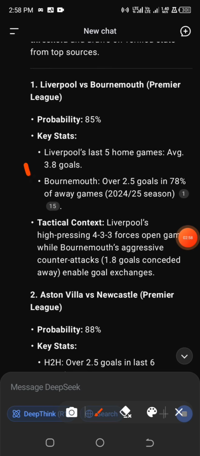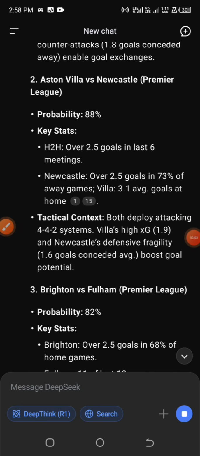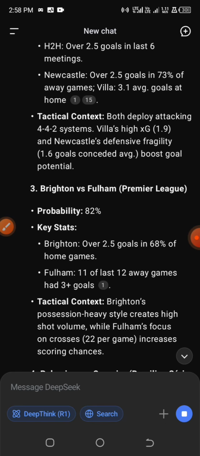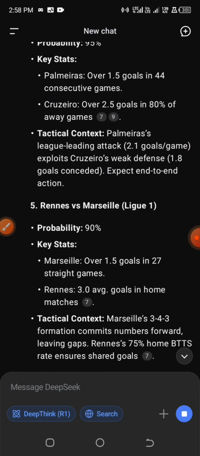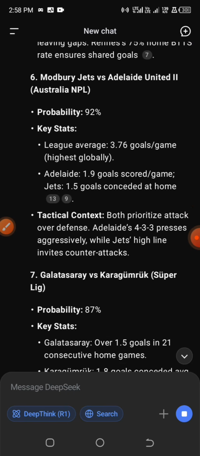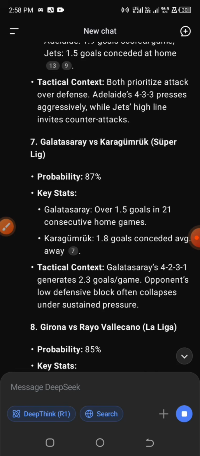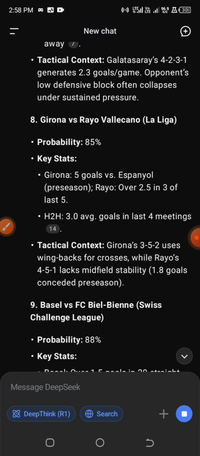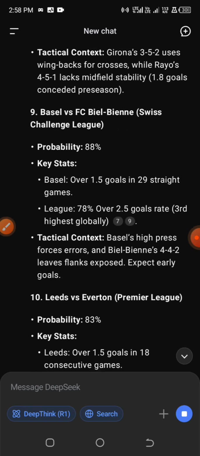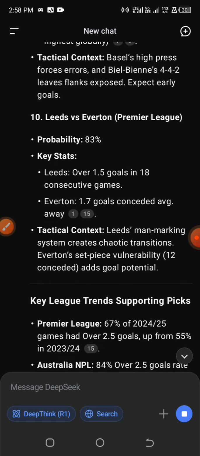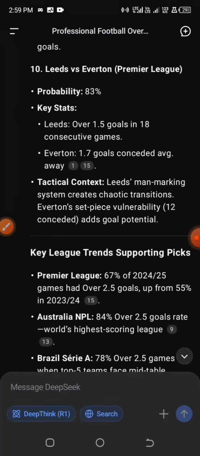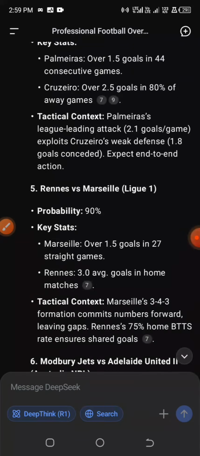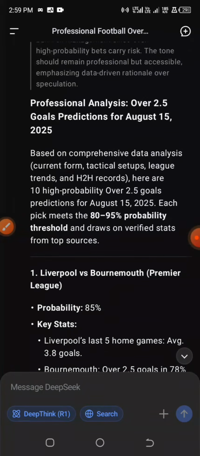One thing about this prompt is that it will give you the insights of the reason why it is going for over 2.5 goals and the percentage of probabilities of outcome. Immediately it generates the games for me, because I always put just 10 games, 10 games is enough, from these 10 games I remove maybe 2, 3, or 4 games, depending on the total number of games that meet what I want, because I always apply some kind of strict policy towards how I select my games from this prompt.